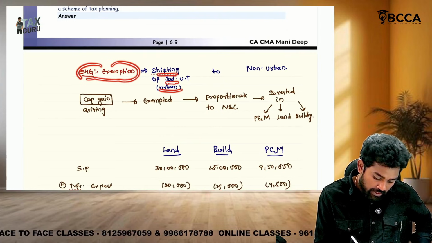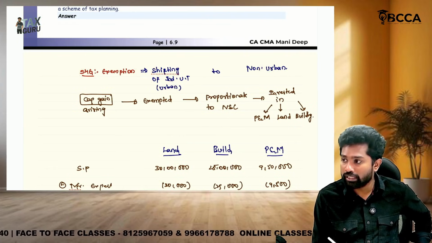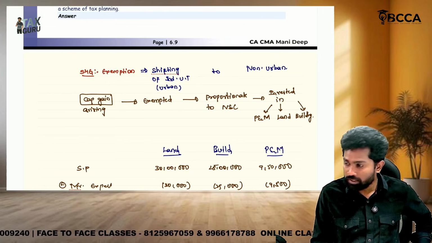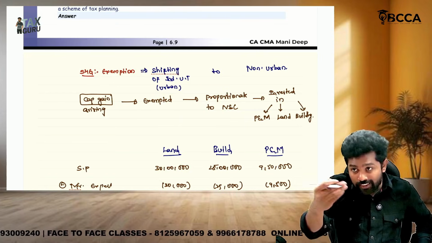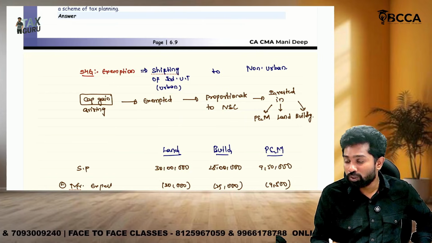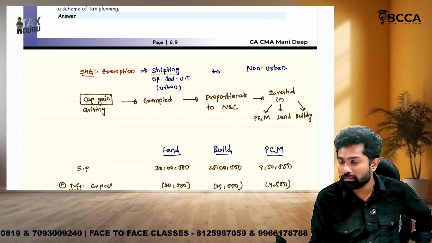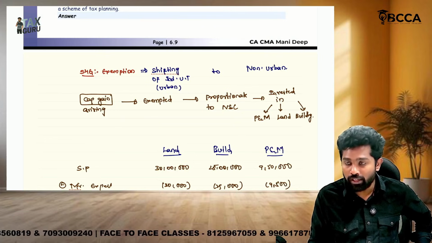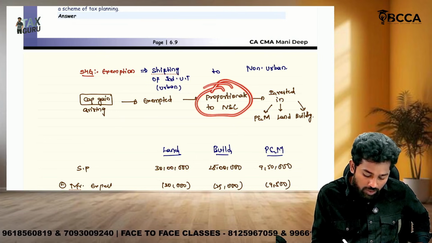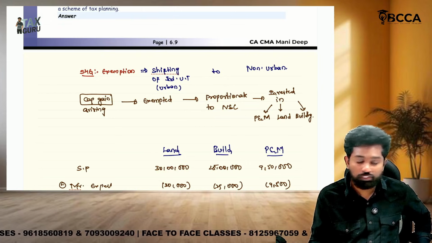When an industrial undertaking is shifting from an urban area to a non-urban area, to encourage shifting into non-urban areas, they are giving exemption. The capital gain arising on selling the assets in the urban area will be exempted when they invest the whole net sale consideration in purchasing land, building or plant and machinery in the non-urban area. If they didn't invest it fully, then in proportion to the net sale consideration they invested, that only will be given as exemption. This is similar to the 54F exemption.